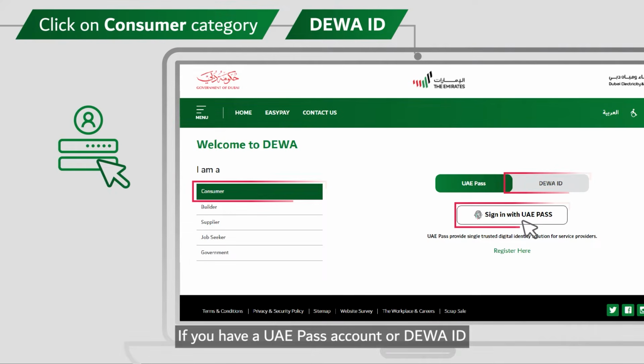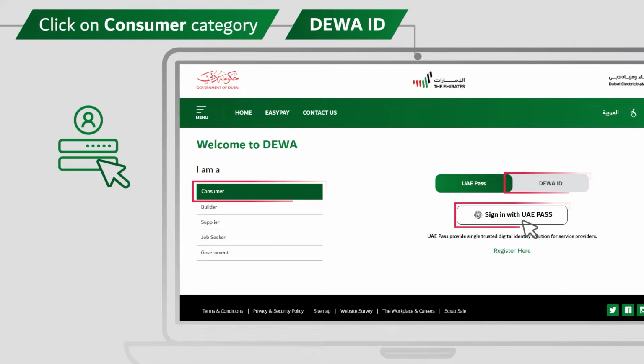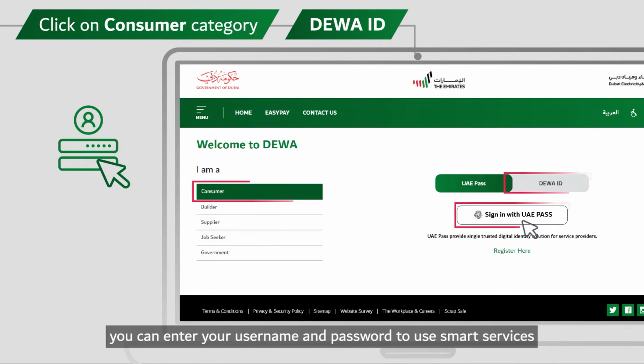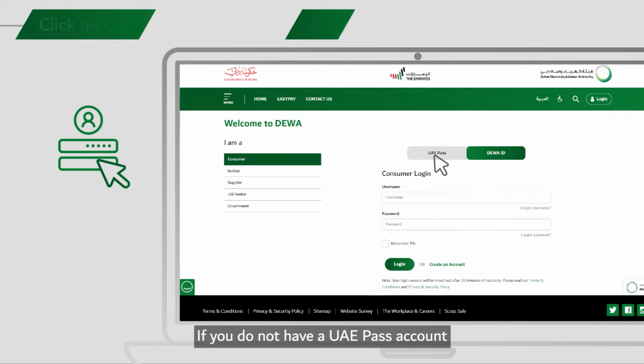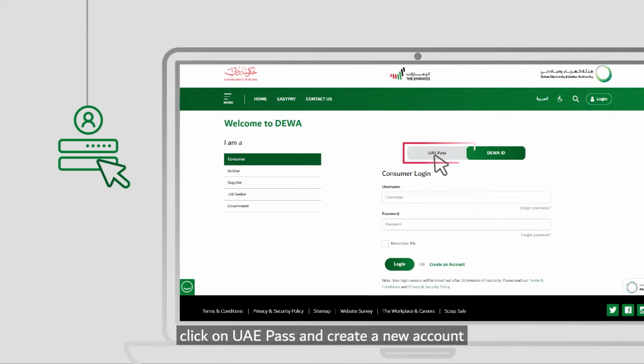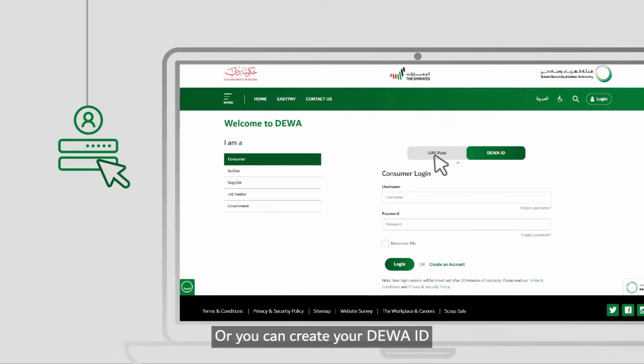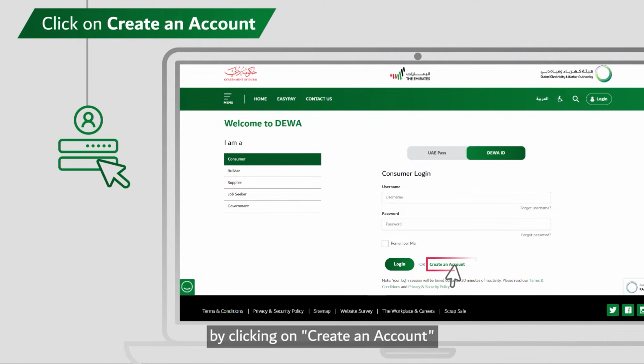If you have a UAE Pass account or DEWA ID, you can enter your username and password to use Smart Services. If you do not have a UAE Pass account, click on UAE Pass and create a new account. Or you can create your DEWA ID by clicking on Create an Account. Click on Create an Account.